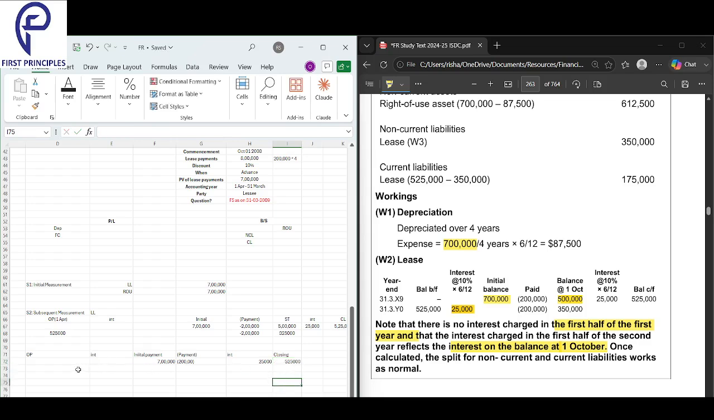Okay, next again, I take 525,000 here, and then I will increase it by the interest of the 6 months period. We'll add the interest here. And after adding it, it comes out to 550. This will be the total value of my liability. And then I'll make a payment of 2 lakhs.